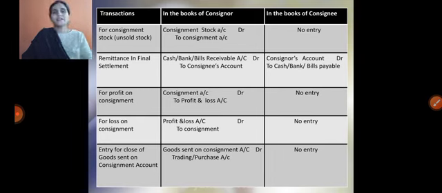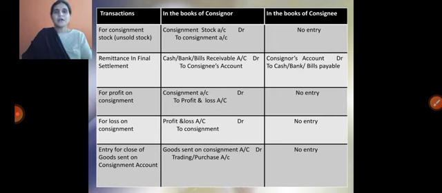If there is an unsold stock in the problem, in this situation we need to write down the entry consignment stock account debit to consignment account. This is affected on the consignment account credit side. There is no entry in the books of consignee because for unsold stock, the consignee is not responsible. In the consignment account, to know the profit and loss, he needs to write down each and everything, whether that is sold or unsold, he needs to mention in the consignment process.